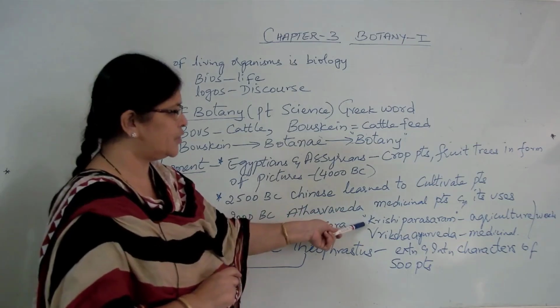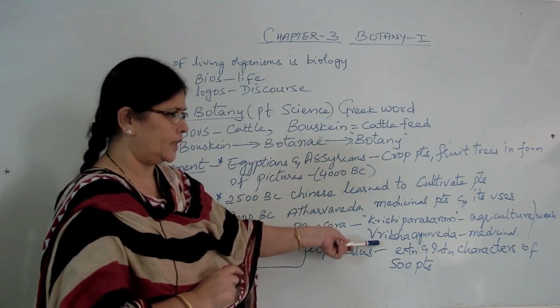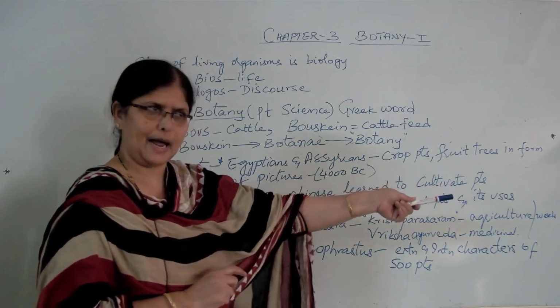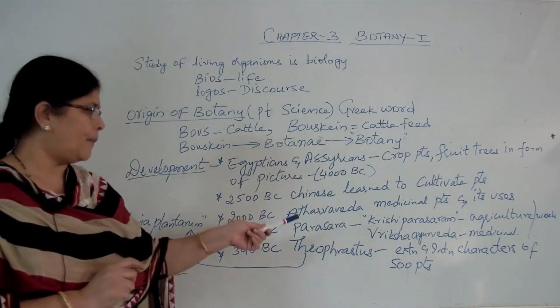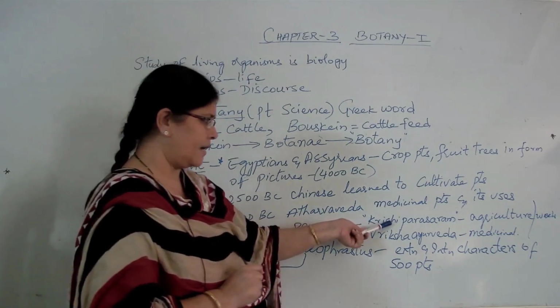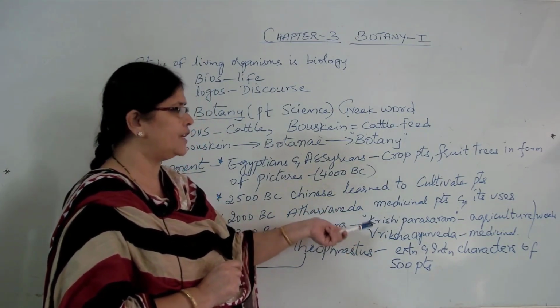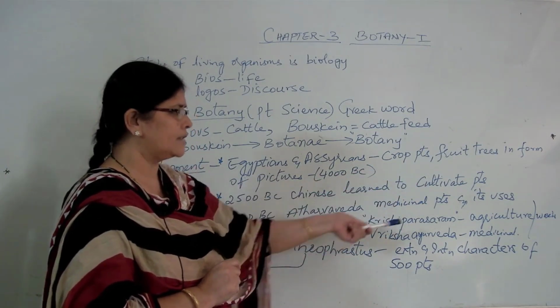One book is Krishi Parasaram, the other is Riksha Ayurveda. The first book deals with agriculture and weed plants, whereas the second deals with all the medicinal plants.